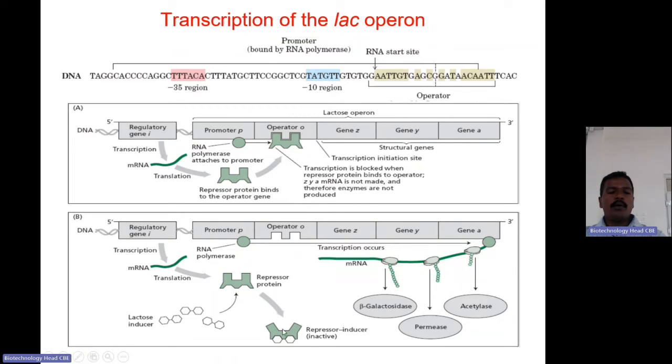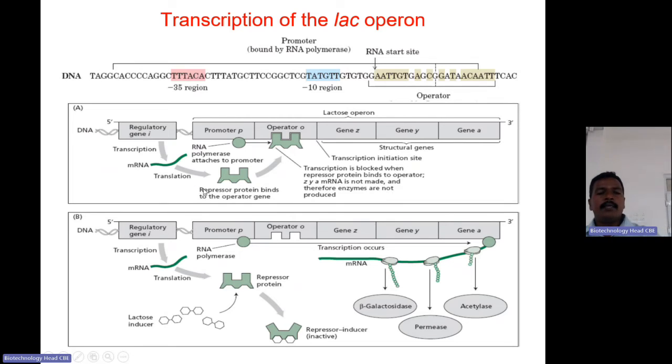So it is no more having the ability to bind the operator site because of this structural configuration change. So after binding of inducer, the allolactose, the repressor protein is not active, not able to bind to the operator site. The transcription is initiated. That's why it is called inducer.